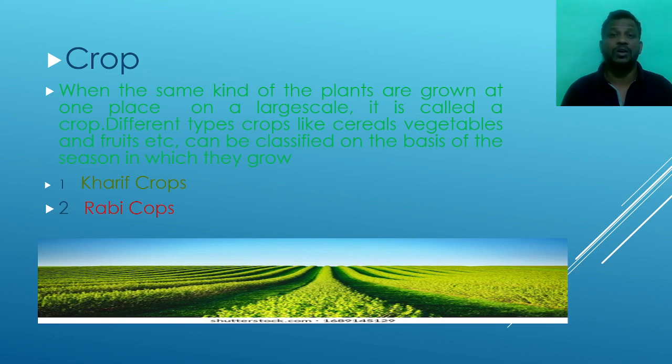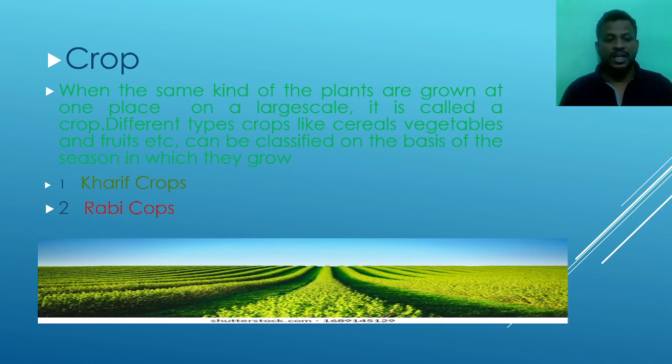These are the different types of crops where we cultivate and produce a large quantity of fruits and vegetables, to distribute them to a large population. Here crops can be classified on the basis of the seasons. Here we are going to see the differentiation of the crops on the basis of the seasons.